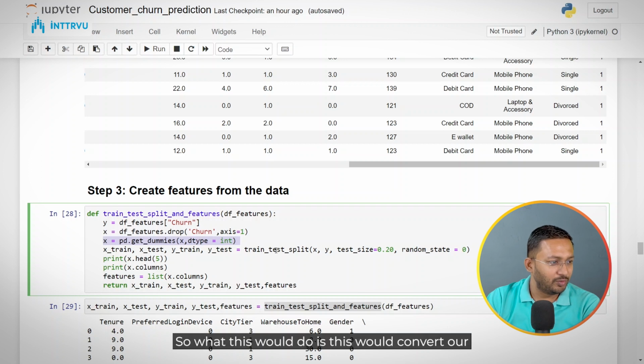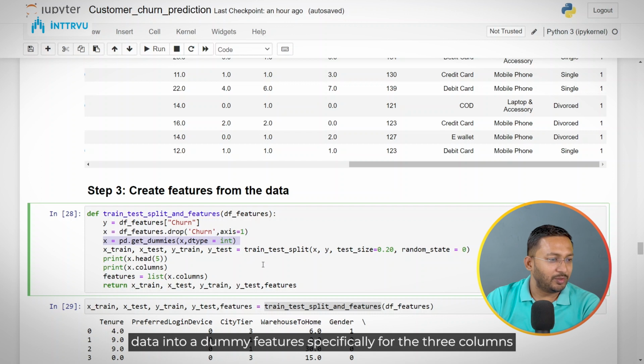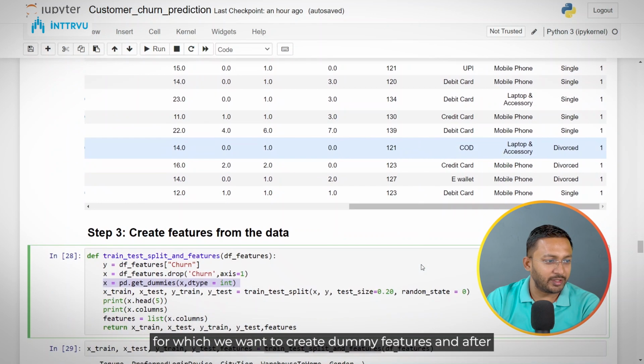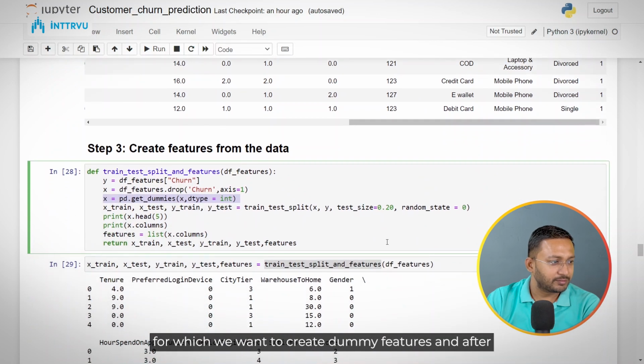So what this would do is convert our data into dummy features specifically for the three columns for which we want to create dummy features. And after that, we are just doing the train test split. So this would split the data into a training set and a testing set. So training data we would use for training the model and test data we would use for evaluating the model.